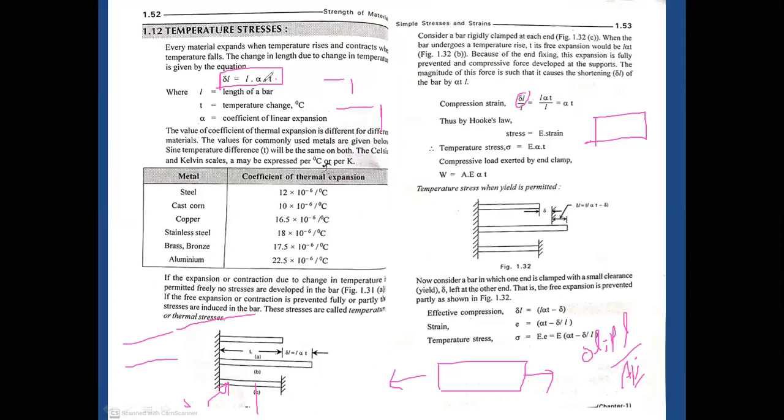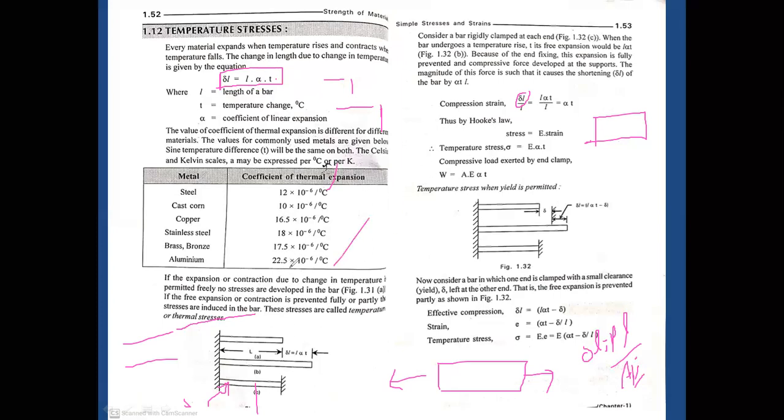In this situation, only alpha is the constant. Why? Because it is a fixed value for every material. For steel, it has this value; for cast iron, it has this one; then stainless steel. Among all of those, aluminum has the highest rate of expansion,